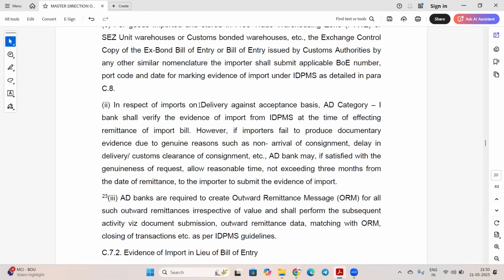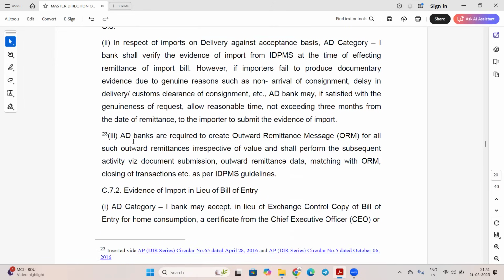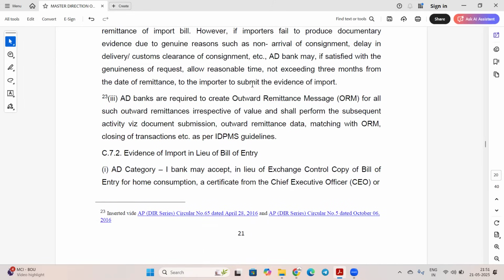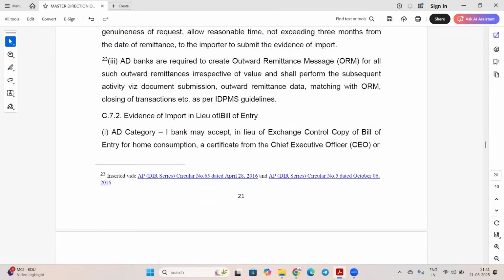In respect of import on delivery against acceptance, the bank shall verify the evidence of import from IDPMS at the time of effecting remittance. These are again the same guidelines: they have to create the ORM, and the ORM has to be matched with the bill of entry.